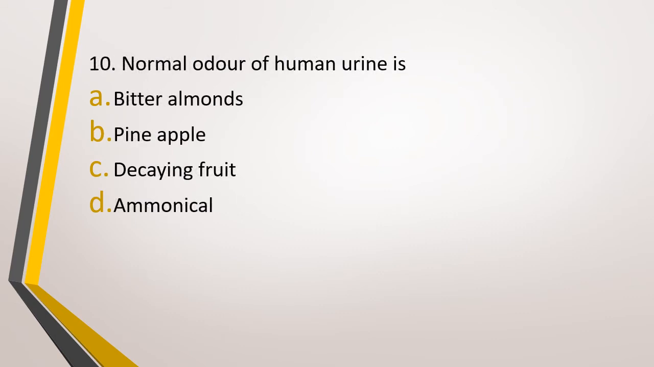Question number 10. Normal odor of human urine is option A, like of bitter almonds, option B, like of pineapple, option C, of some decaying fruit, or option D, ammoniacal smell. Normal odor of human urine is. The correct answer is option D, it is ammoniacal.